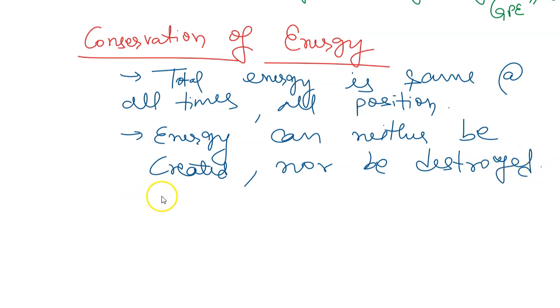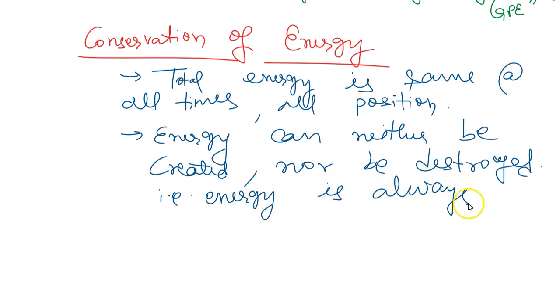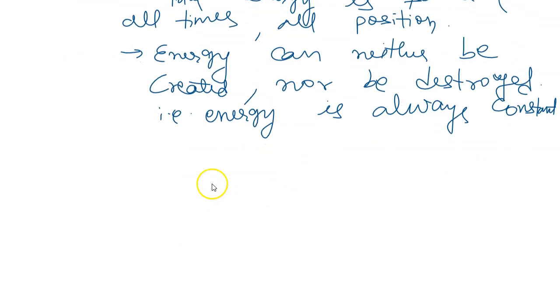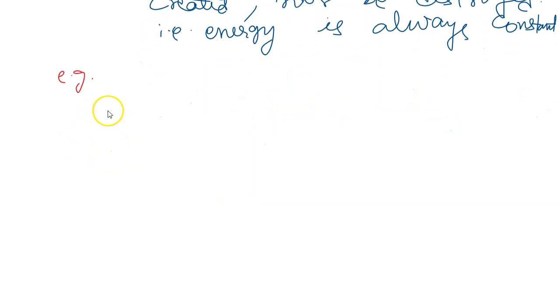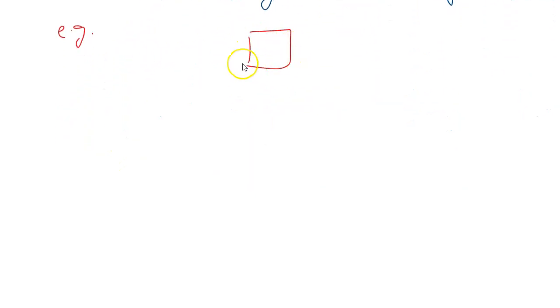That's the meaning: energy is always constant. So we are talking about total energy. It's not like if we have 10 joules of energy, it will always be 10 joules of energy contained in us. No, total energy. Let us suppose, for example, this is a block and this block is having some energy within it, let's say 2 joules of energy.